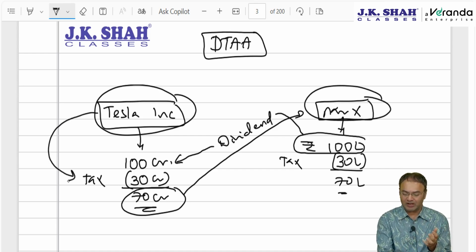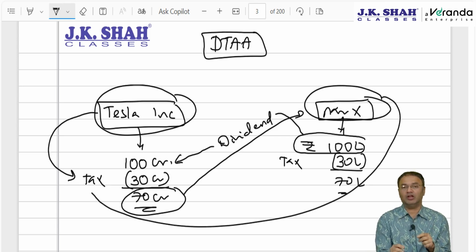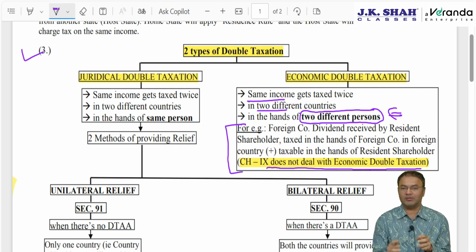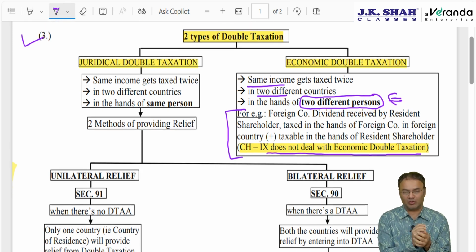Therefore, tax paid by Tesla is as good as tax paid by you, and accordingly you are getting taxed twice. But this kind of double taxation is called economic double taxation, and the same example I have given here. This chapter does not deal with economic double taxation. If it is economic double taxation, the chapter comes to an end here only. If it is juridical double taxation, the matter will proceed further.